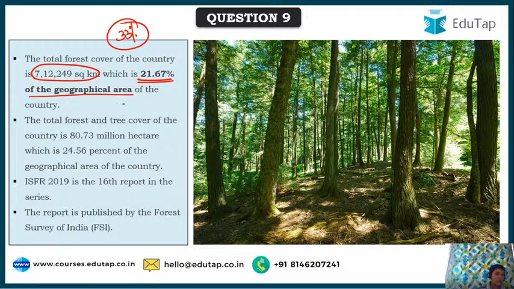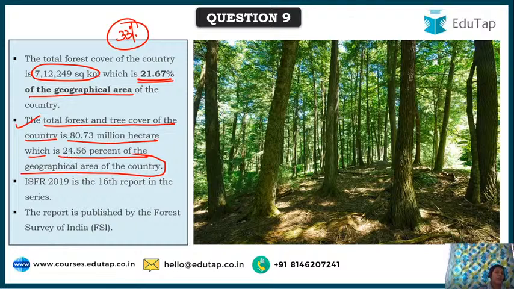So India is striving to increase that and meet those standards. Next, the total forest and tree cover of the country is 80.73 million hectares, which is 24.56% of the geographical area of the country.